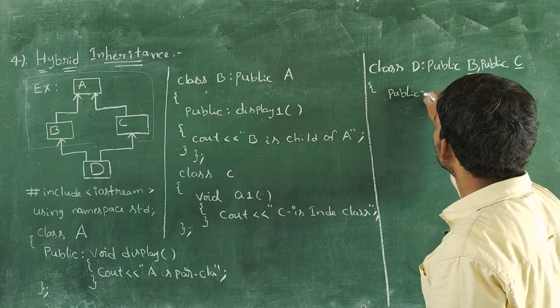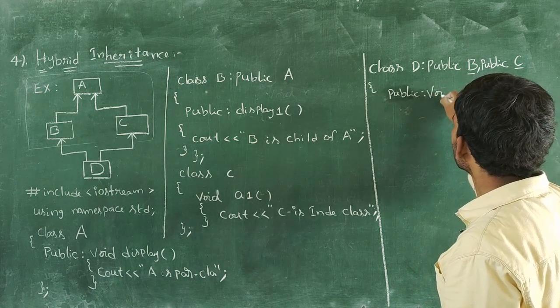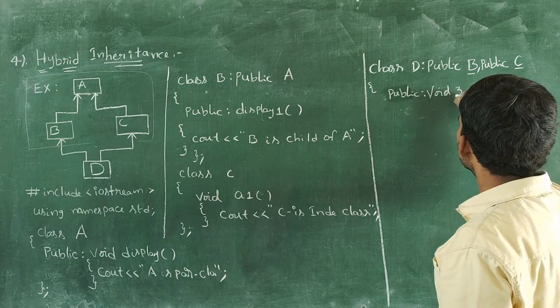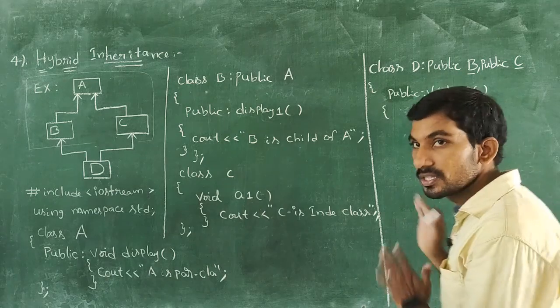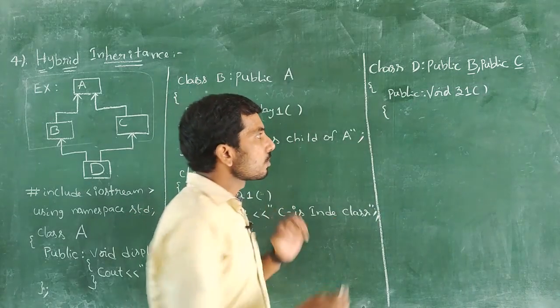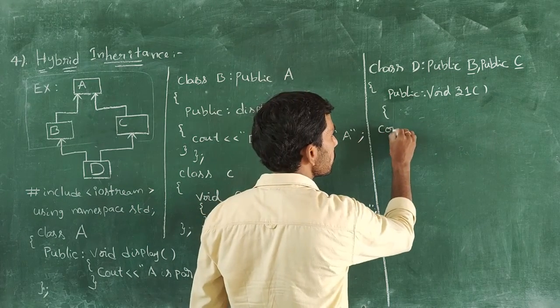Public. And here I have taken one function, void z1 function. And within this z1 function, I want to print one simple message.